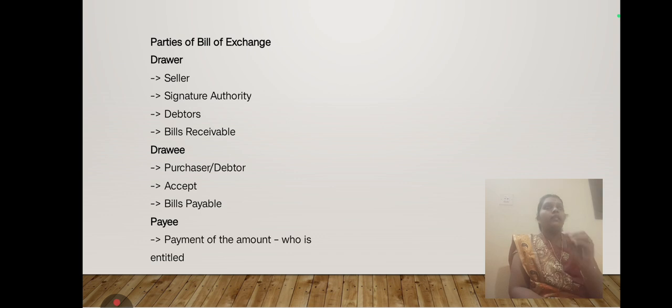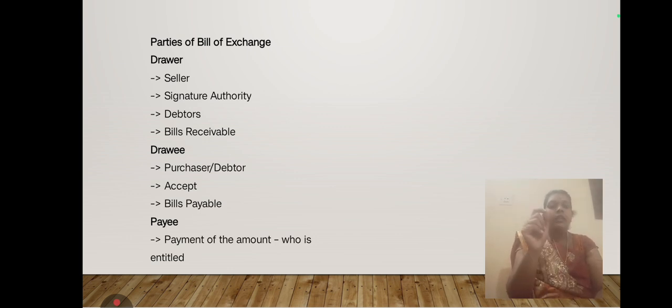For example, if the drawee needs to pay 50,000 rupees, the drawer notes in the bill that the drawee needs to pay that 50,000 to the payee. For example, drawer is X, payee is Y, and drawee is Z.